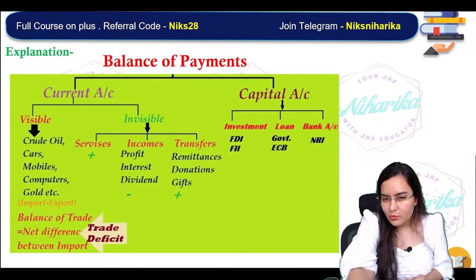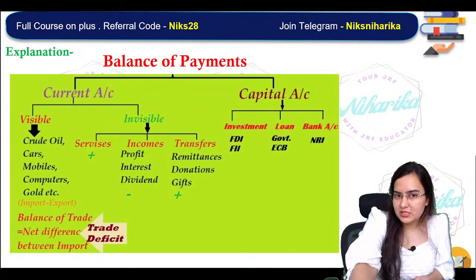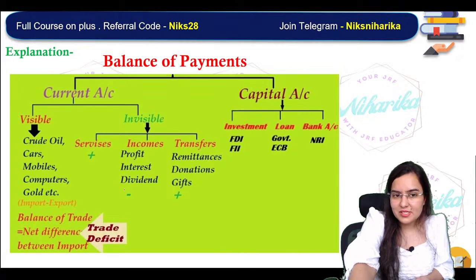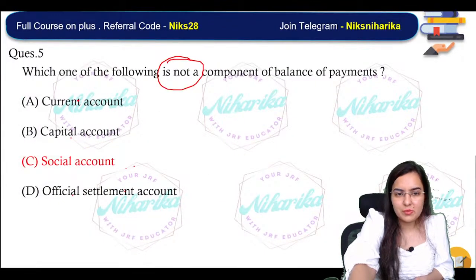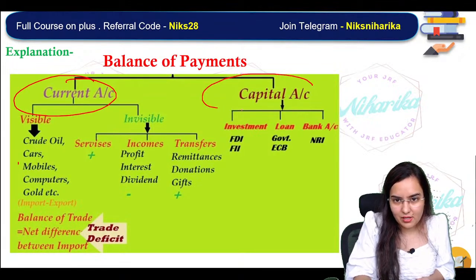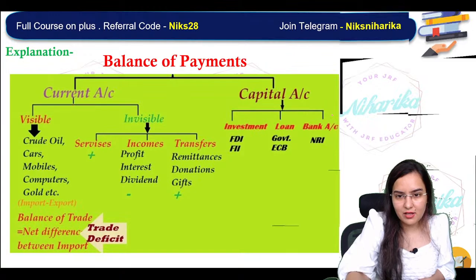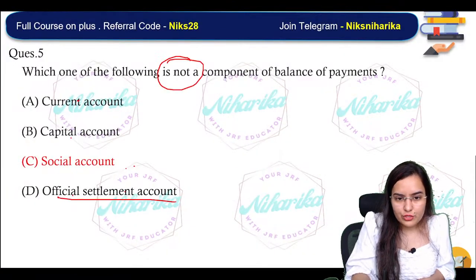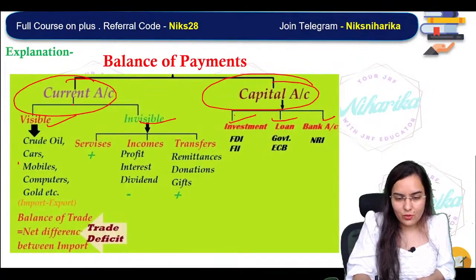Remember this chart we have done once in business environment and international business. Can we see current account? Yes. Can we see capital account? Yes. In current account, there are visible and invisible. Then in capital account, investment, loans, bank accounts are there. Official settlement account, yes, of course, we settle the payment account also.